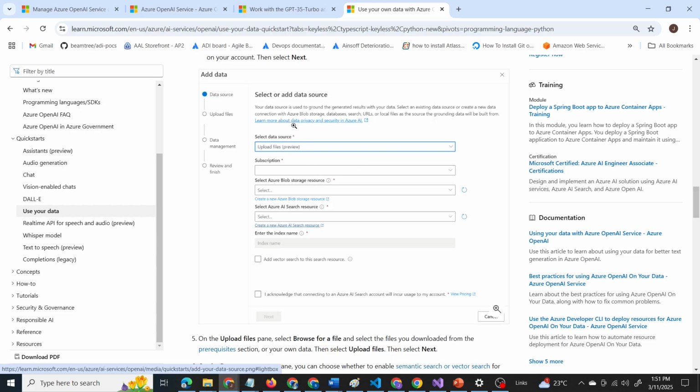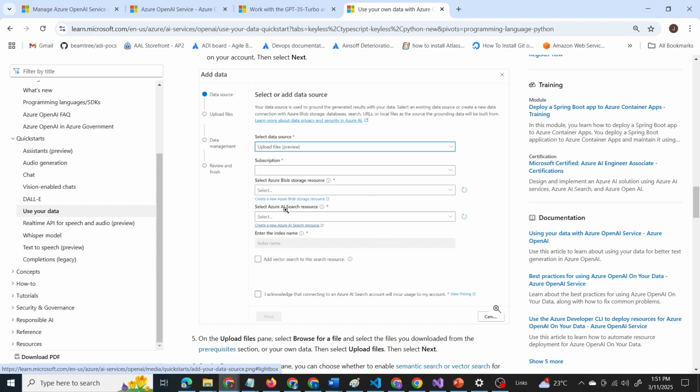So while we are adding our own data, we have to select the file. We have to upload the file. We have to select a blob storage resource to store the file. And again, we have to select an Azure AI search resource. Why do we need an Azure AI search resource? It is to index our data so that it can be used later after indexing.